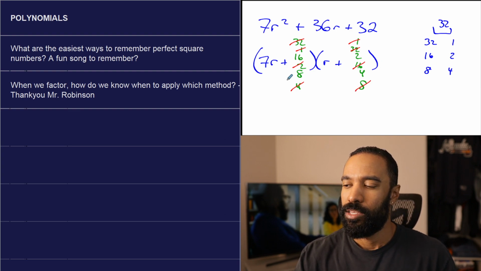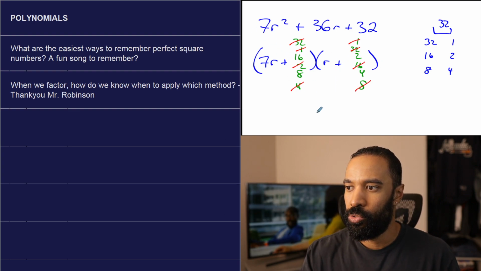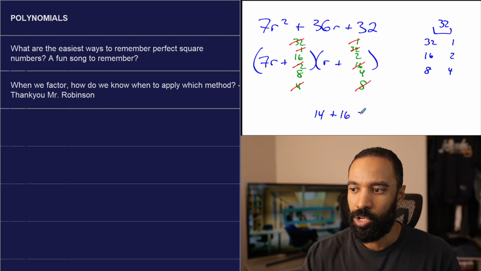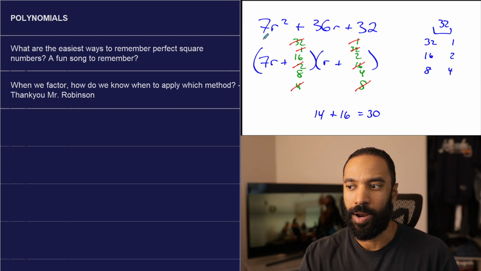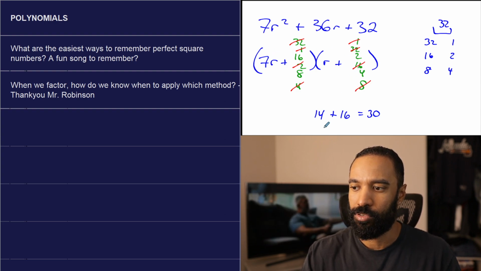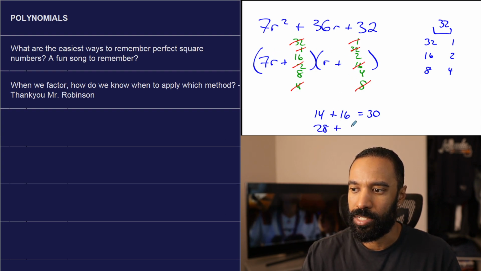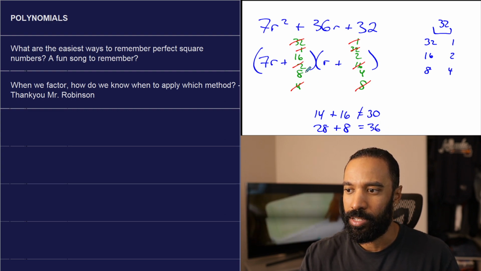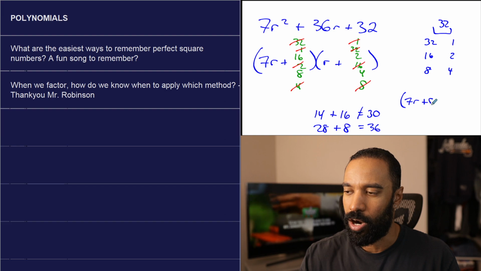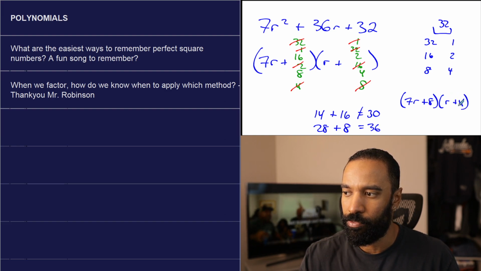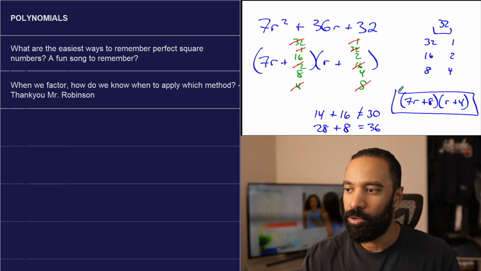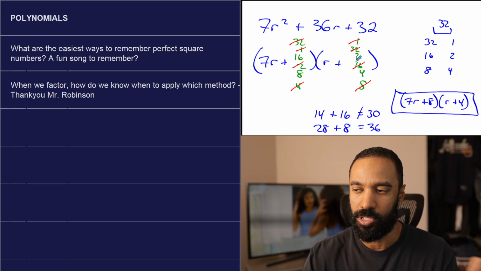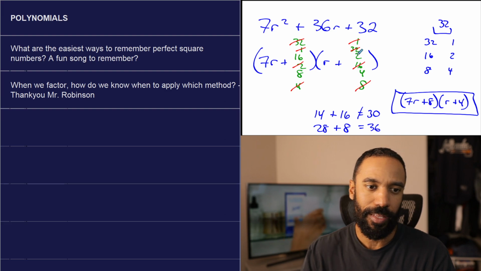So let's try 7 times 2, so that's 14, plus 1 times 16, which is 30. Not bad, but not correct. Now let's try 7 times 4, plus 1 times 8, which is 36. So it's not that one, but it's that one there. So it becomes 7r plus 8 times r plus 4. So the test about two numbers that add to become this is fine. It's just not only these two numbers. They get multiplied by that set. And that comes through.